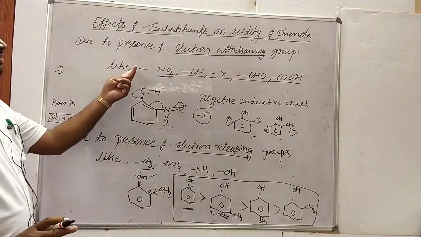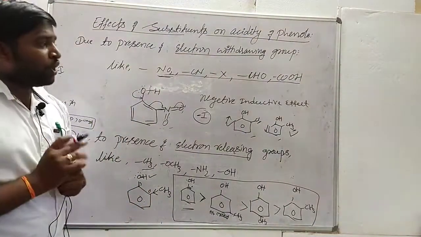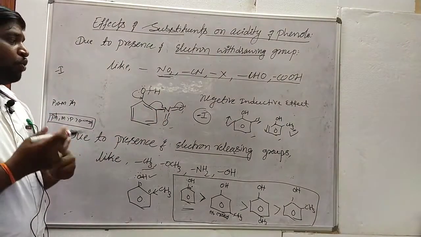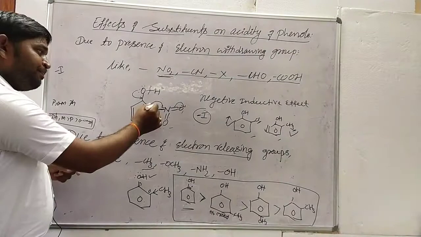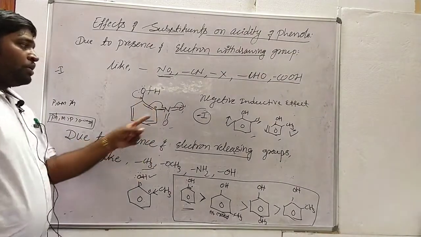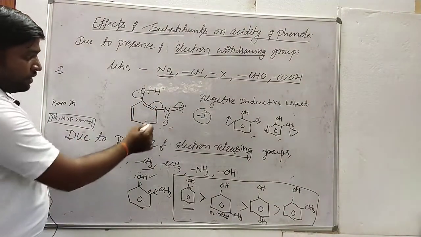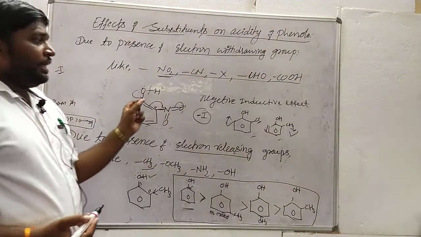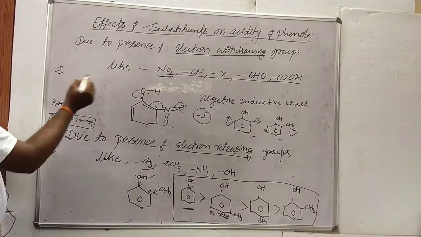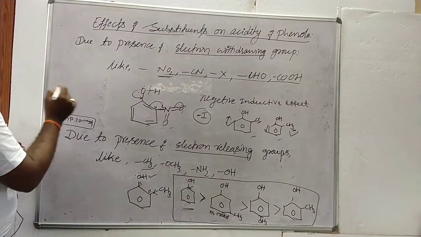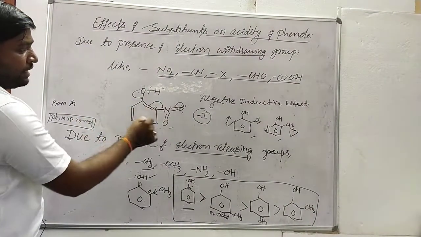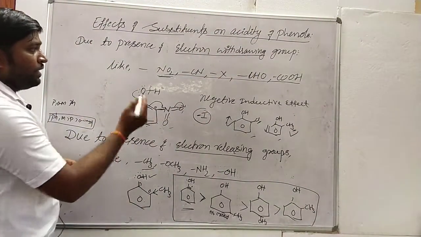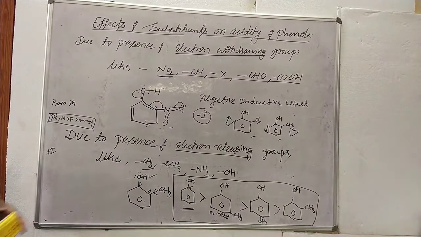Whereas in the case of electron withdrawing groups, what happens? If the electron withdrawing groups go on increasing, here this is para, this is an ortho substituent nitro group. So this is ortho, this is meta, this is para. When we consider the acidity in increasing order, as the substituents go on increasing, the acidity of the molecule also goes on increasing. So we can consider the acidity in the increasing order of